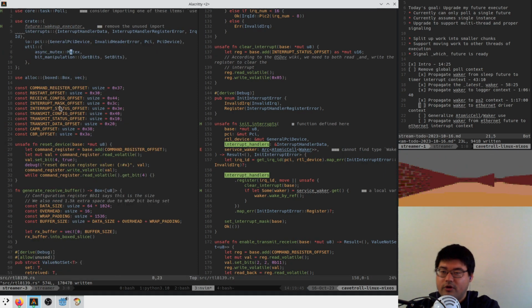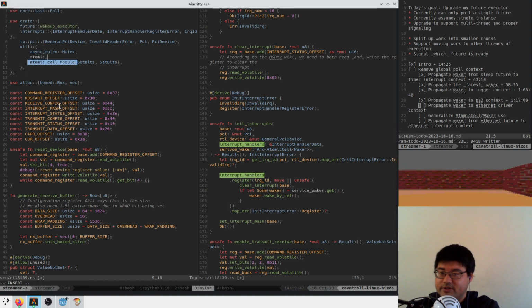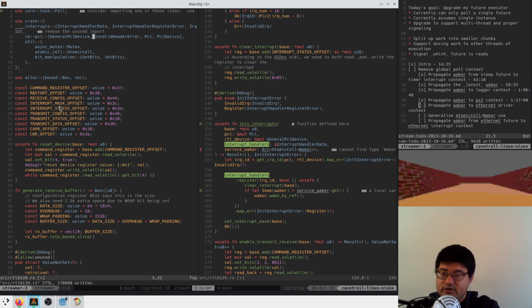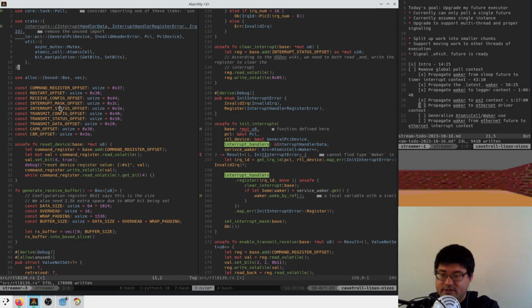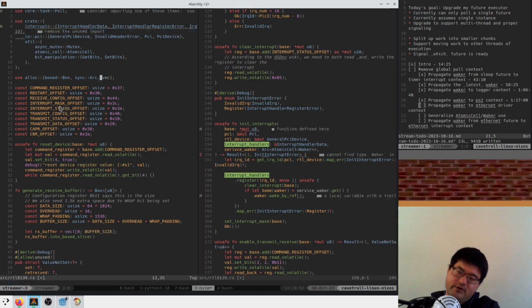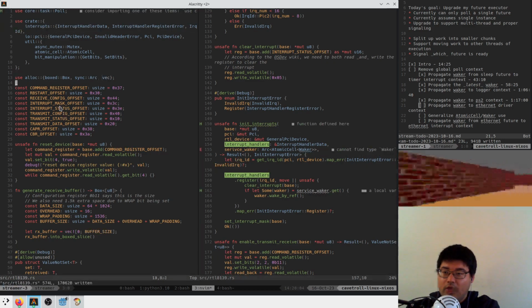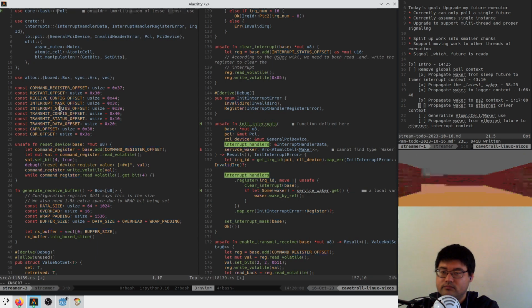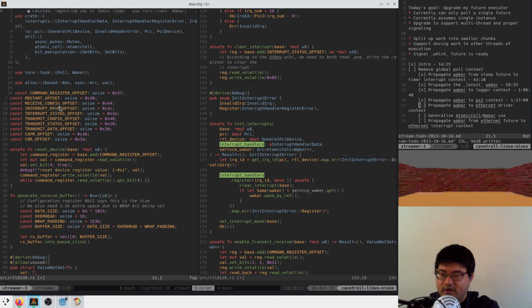Here we need to import a few things. So we need to import our AtomicCell, great. And this is no longer used, and we also need to use alloc::sync::Arc for our atomic shared reference counted pointer. We also need to use core::task::Waker. And this guy, I like him down here.